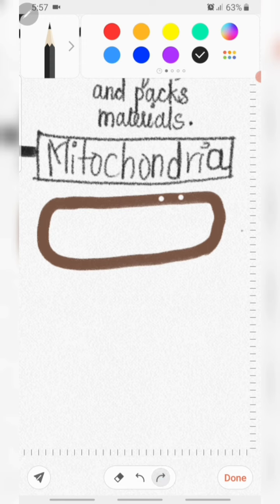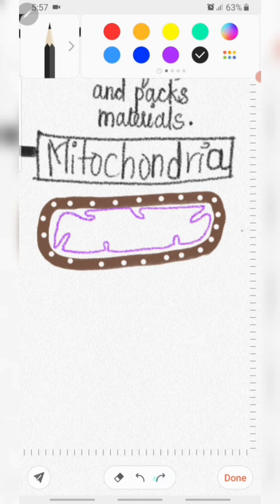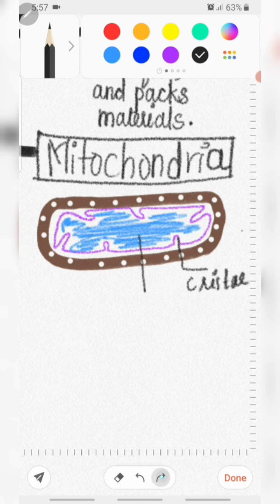Mitochondria is double membraned. The outer membrane of a mitochondria is porous, as there are a number of small pores present, and the inner membrane of mitochondria is deeply folded, and these folds are known as the crista. The inner cavity of a mitochondria is filled with a liquid, and that proteinous gel is known as the matrix. Inside this matrix there are ribosomes, phosphate granules, and DNA molecules. Therefore they can produce their own protein with the help of enzymes.